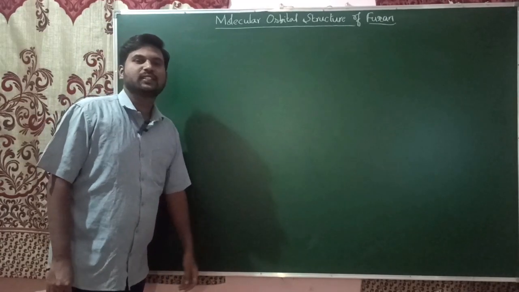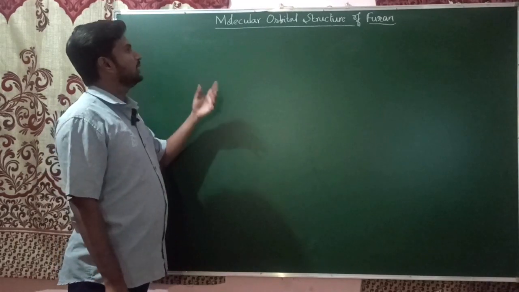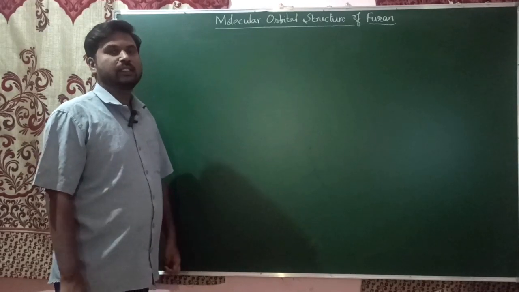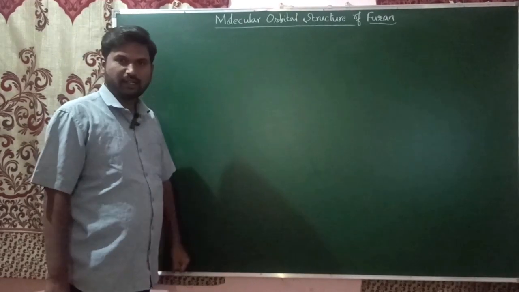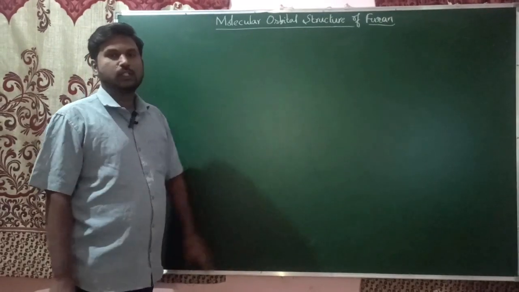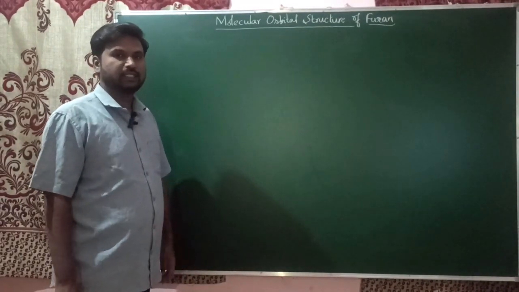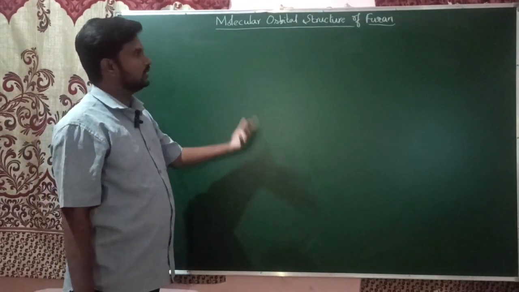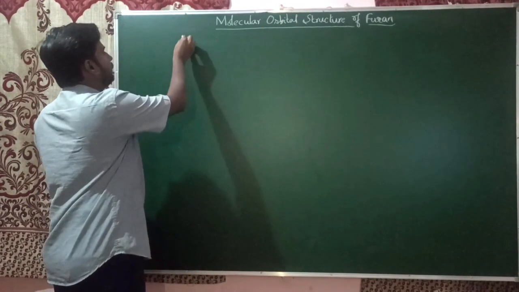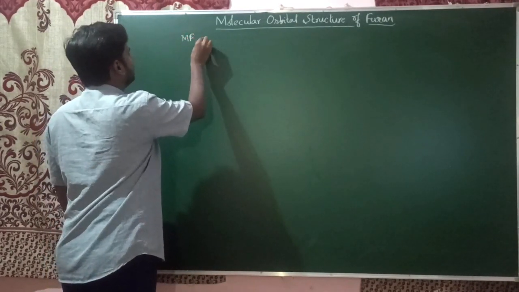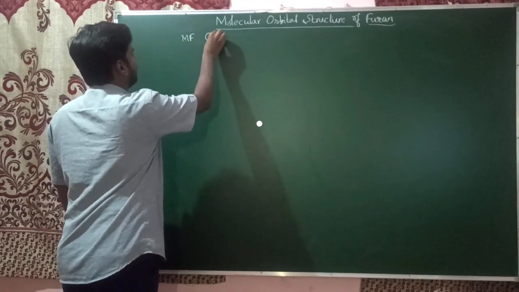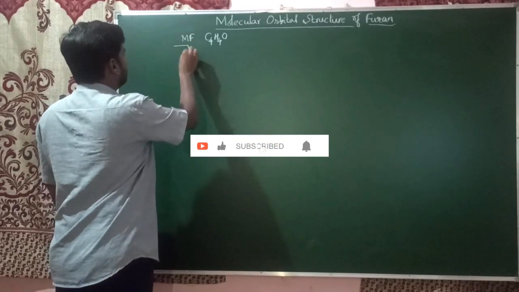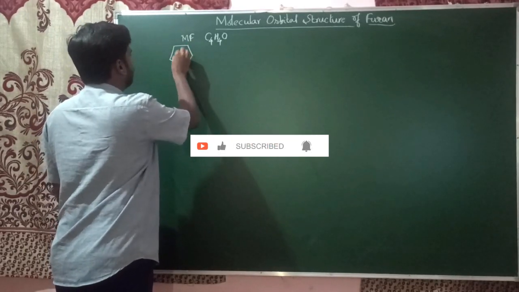Hi dear students. Today we'll discuss the molecular orbital structure of furan. This is also one of the very important topics in your exam. This is also for 4 marks or 5 marks, and it is usually there for final year BSc chemistry students. So you know, furan is a heterocyclic compound as we discussed in the last classes. Furan's molecular formula is C4H4O. And this is the structure of furan.